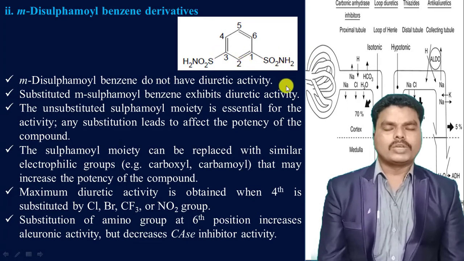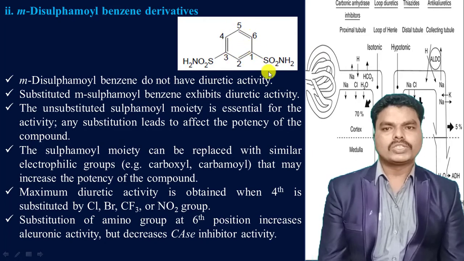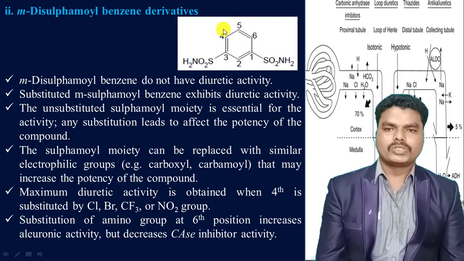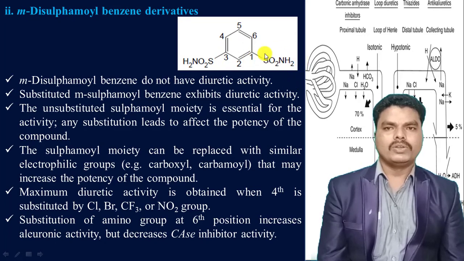Substitutions are required to show the diuretic activity, and the unsubstituted sulfonamyl moieties are required as well. So don't confuse here. Without any substitutions on the benzene ring there is no diuretic activity. It requires some substitutions on the benzene ring along with these two sulfonamyl groups at meta positions